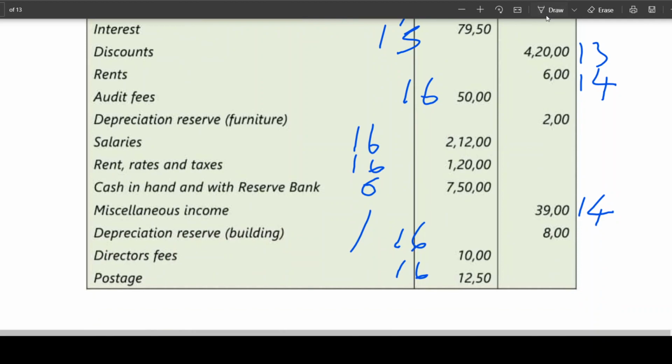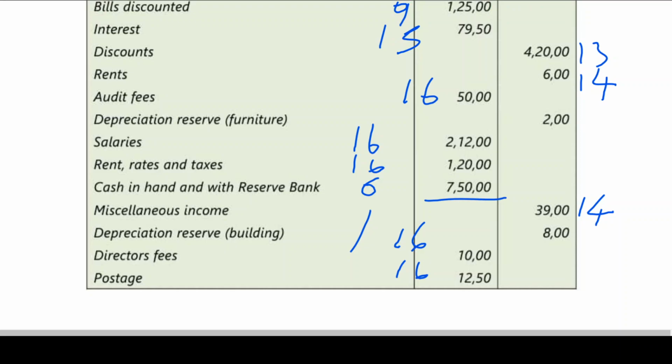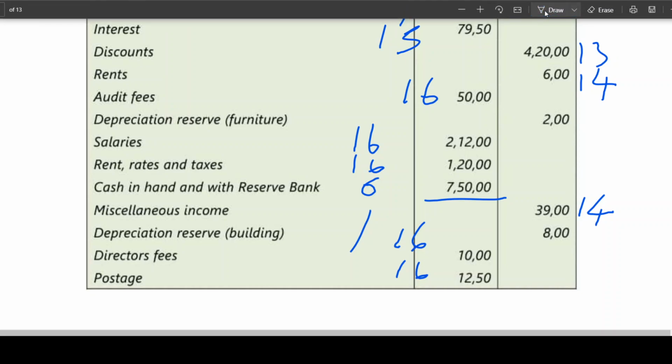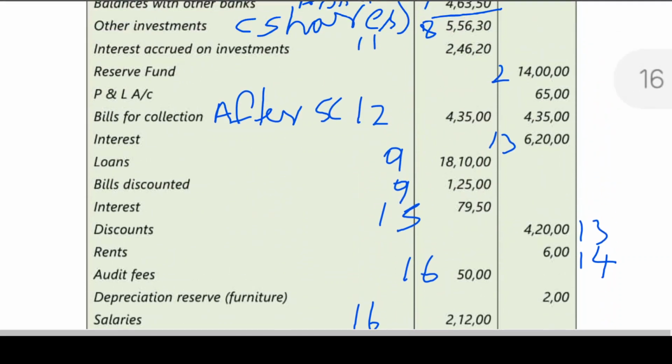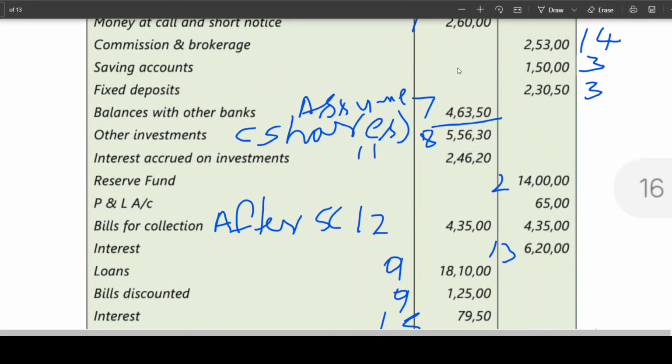Similarly, 750 is also actual, but they have taken assumption. Now here, schedule 7, this is the one item which you are having, and one more schedule 7 item which we are having is 2 lakhs.